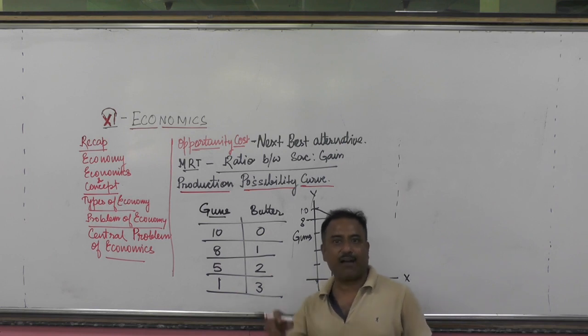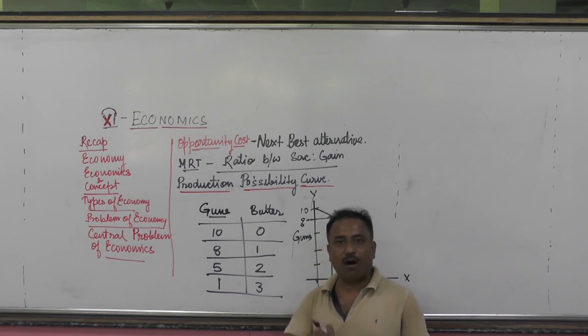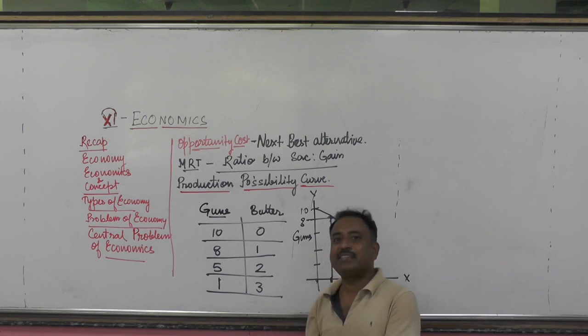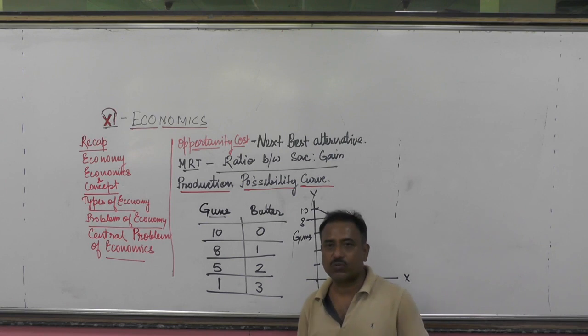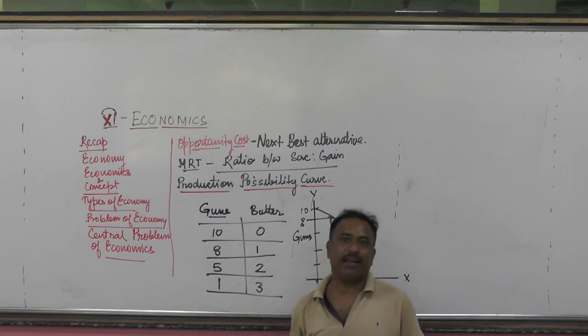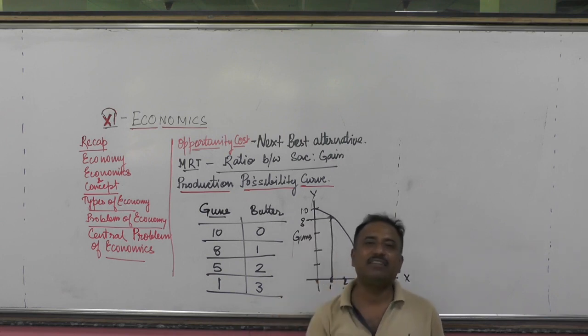According to this curve, we can come out with the problem. That is the answer to the central problem of economics. This curve tells us how to use the scarce resource to fulfill our needs. That is the main reason why we should study the production possibility curve.